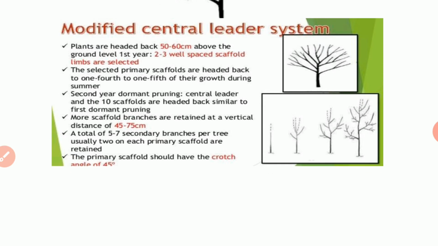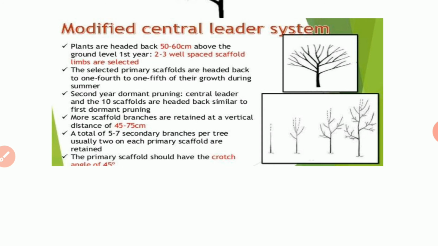The selected primary scaffolds are headed back to 1/4 to 1/5 of their growth during summer. As I said, after allowing the growth of the central leader stem or central main axis, it is cut 1/4 to 1/5 of their growth during summer so that the lateral branches can grow vigorously.